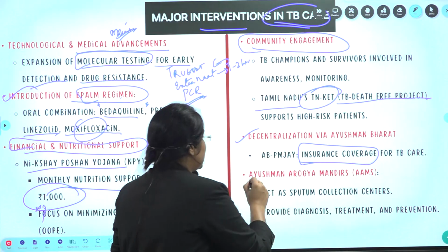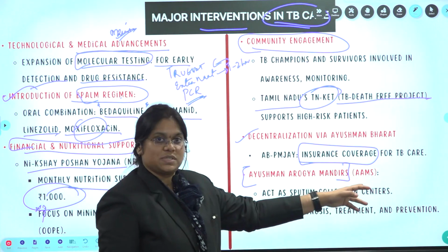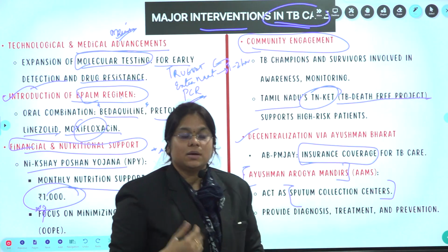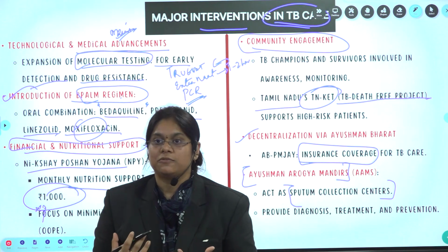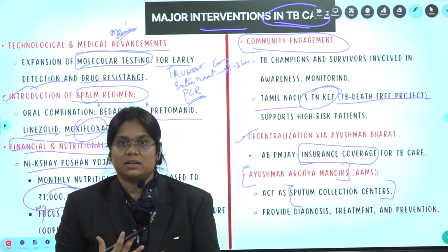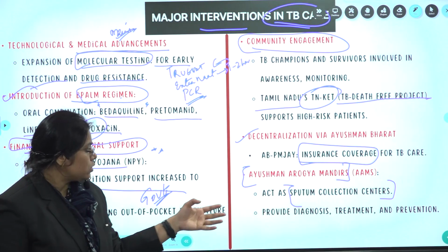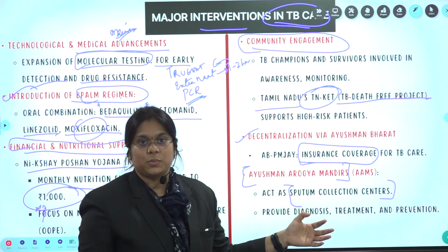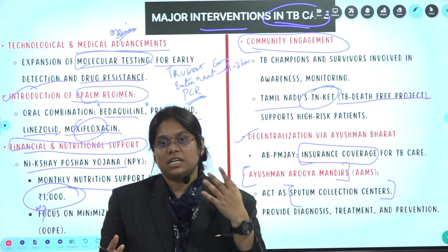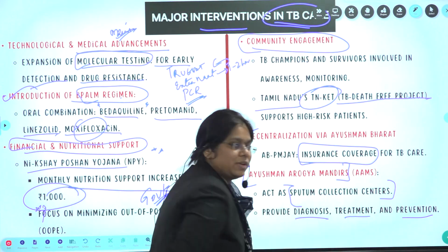Next, there are Ayushman Arogya Mandirs, in short the AMs. They act as sputum collection centers. If you have whooping cough, a lot of coughing, sudden weight loss, chest pain, or more sweating at night, please go to these Ayushman Arogya Mandirs and give your sputum, so that if you have chances of TB, it will be detected easily. It provides diagnosis, treatment and prevention also.